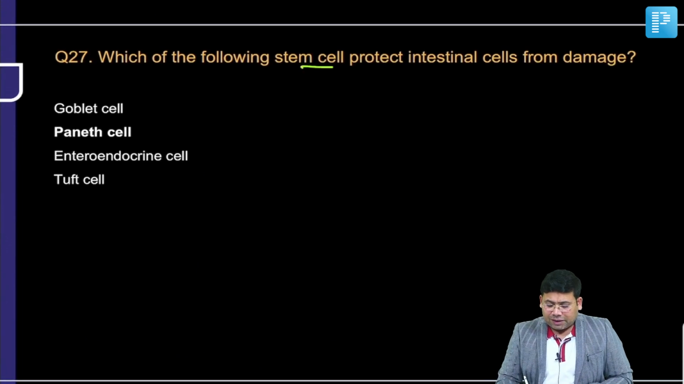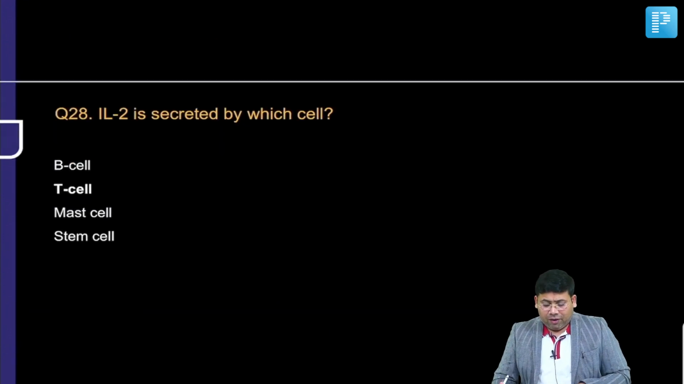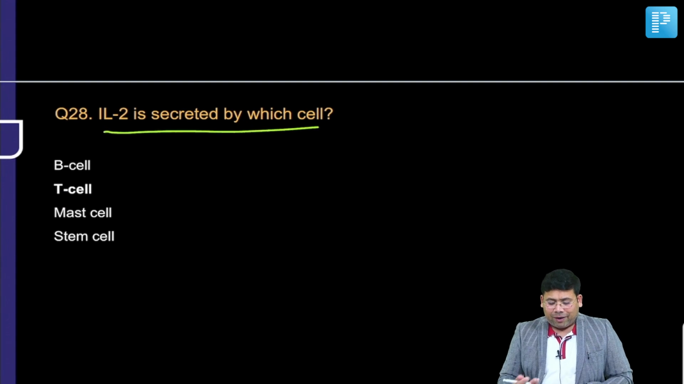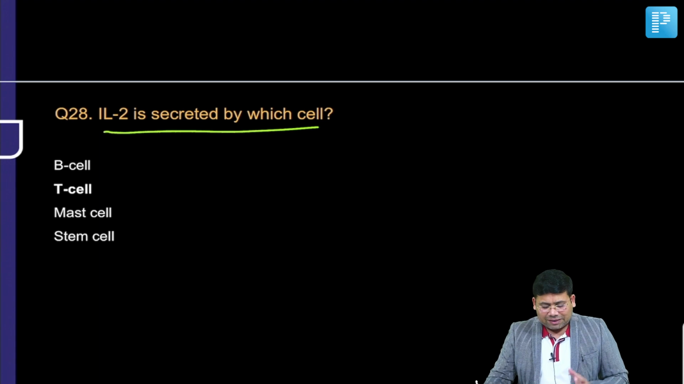Which of the following cells protect the intestinal cells from damage? Everyone knows that these are the protecting cells, Paneth cells. Paneth cells, this is a question of physiology. Now, interleukin 2 is secreted by which cell? This is again a very simple question. We have T cell, B cell, mast cell. So T cell stimulation leads to secretion of interleukin 2.